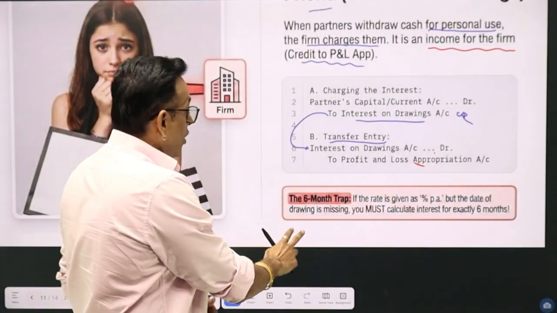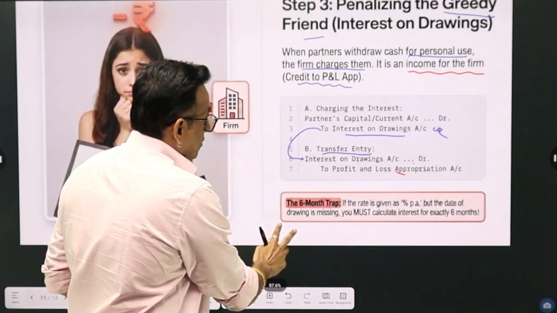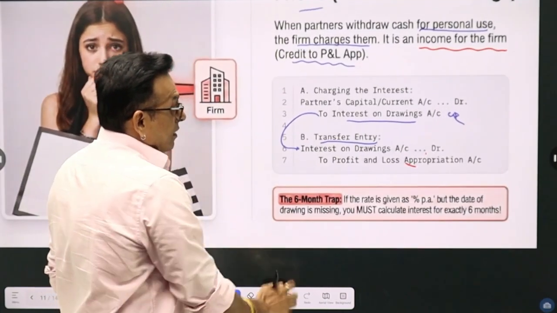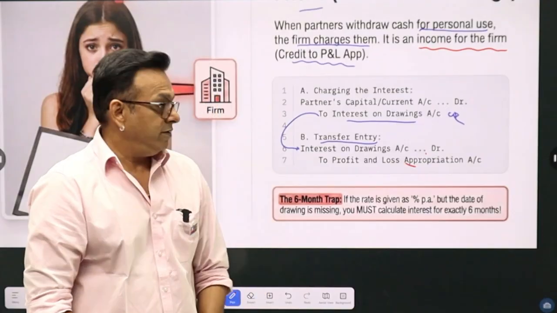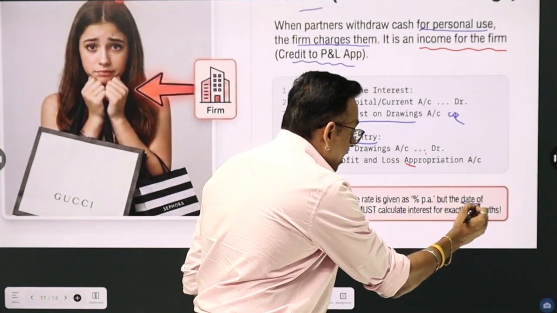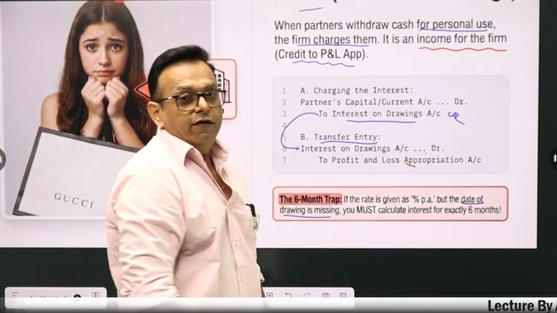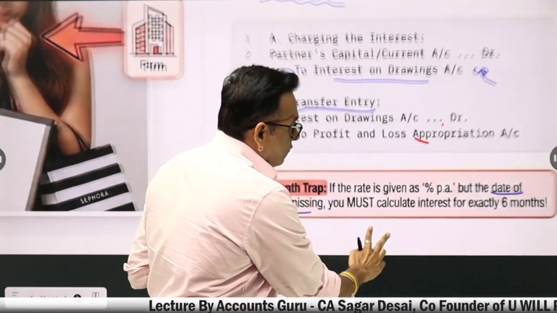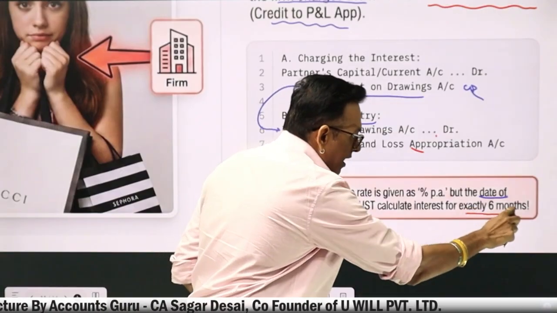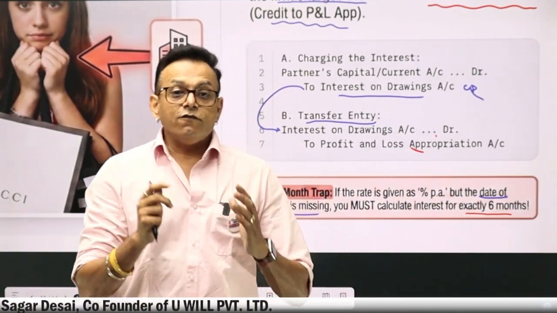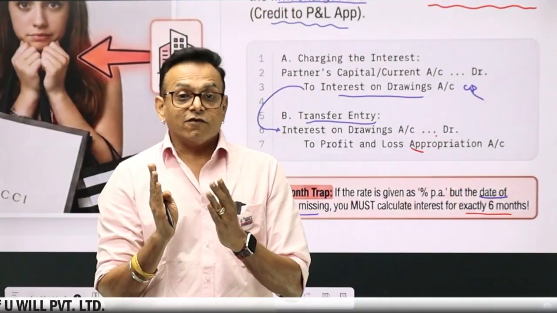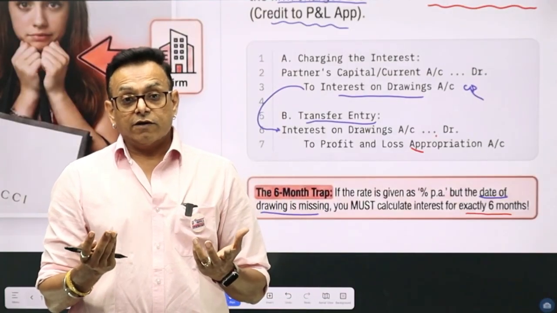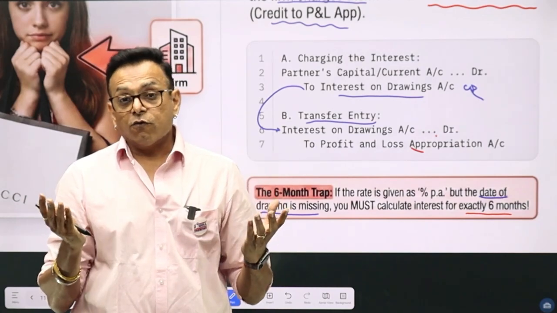Now, this point is very important. The 6-month trap. If the rate is given as percentage, but the date of drawing is missing, then you must calculate interest for exactly 6 months. Now, if the amount of drawings is given, say for example, 60,000 were drawn during the year, but date is not mentioned. So we don't know how this 60,000 was withdrawn.